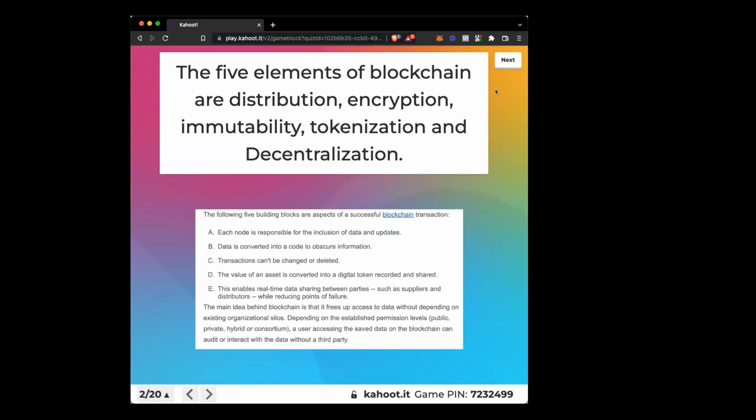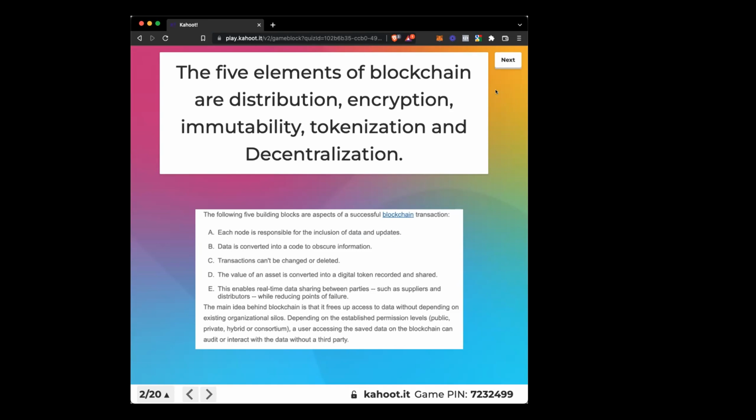The 5 elements of blockchain are distribution, encryption, immutability, tokenization, and decentralization. Cool. So to make a blockchain transaction successful, each node is responsible for the inclusion of data and updates, meaning the distribution. Data is converted into a code to obscure information, which means encryption. Transactions cannot be changed or deleted, meaning immutability. And the value of an asset is converted into a digital token, which is recorded and shared.